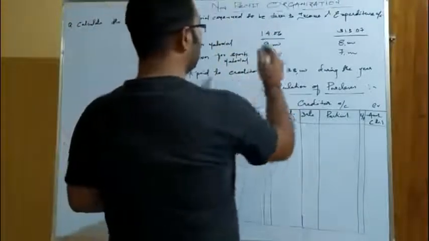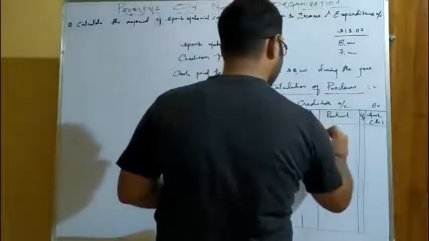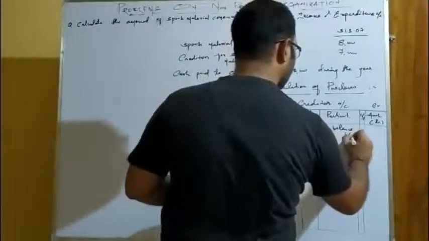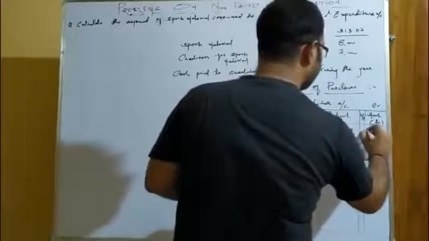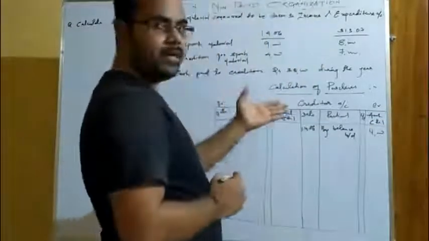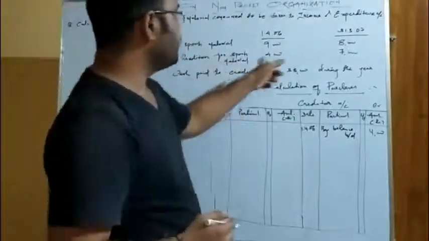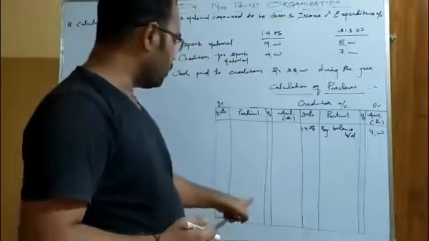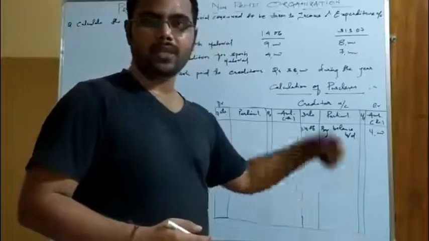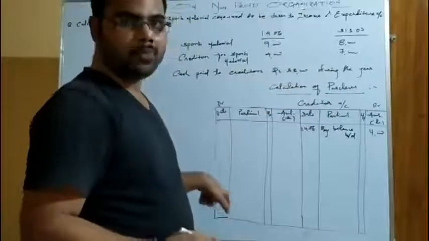Okay. So what is the opening date? That is 1 April 2006. We'll write here by balance brought down. So what is the value of balance brought down of creditors? That is 4,000. Please pay attention. So since creditor is a liability, the opening balance should be on the credit side because it shows credit balance. Then obviously the closing balance will be on the opposite side, because if you make carry down on this side, the brought down will be again on the opposite side of the next year or next month. Clear? So the closing balance will be on the opposite side of the opening balance.